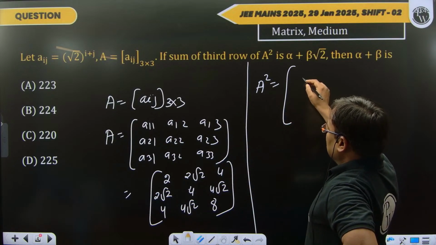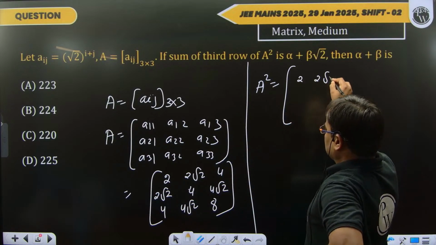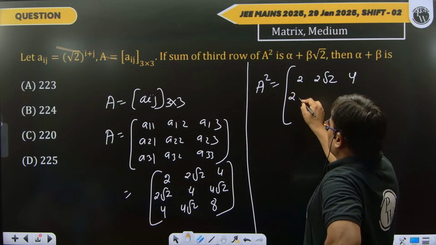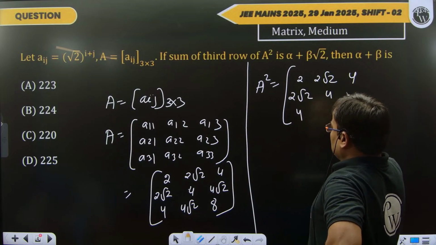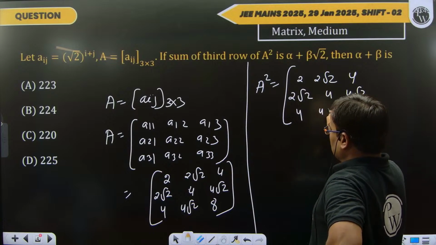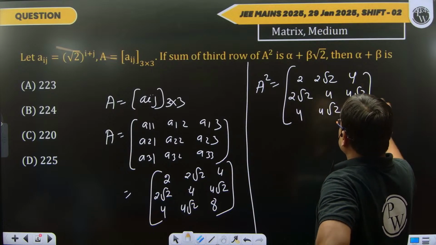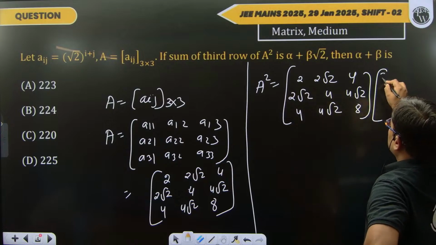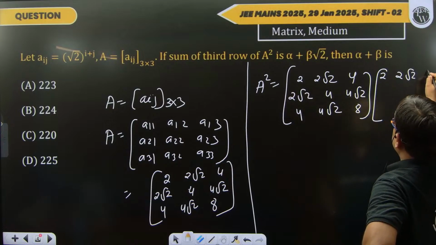So this is a square, means this is 2 root 2, 4, 2 root 2, 4, 4 root 2, 4 root 2 and 8. Again we use the same elements, the same matrix.